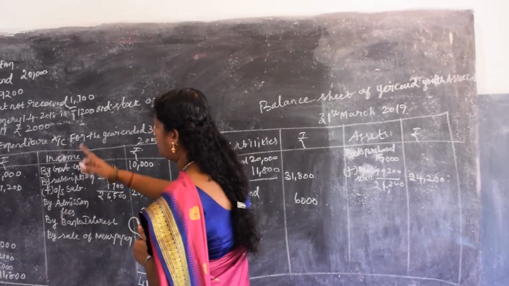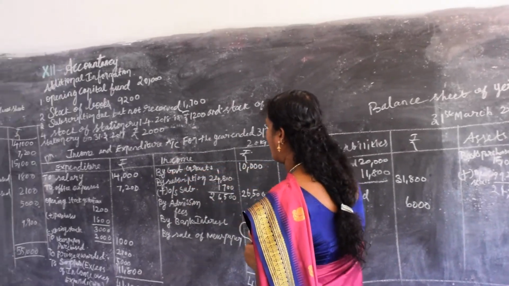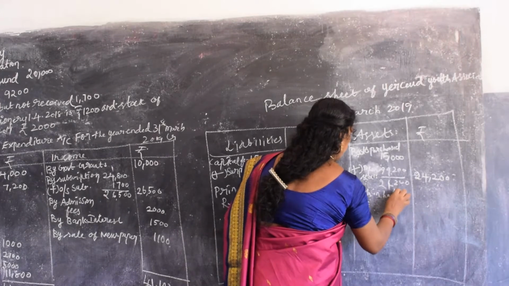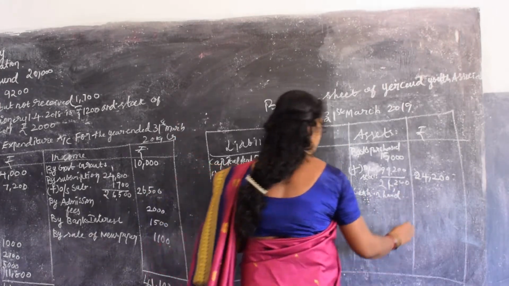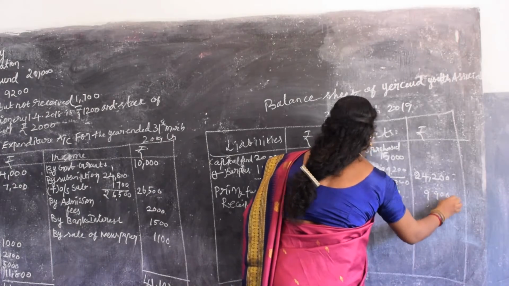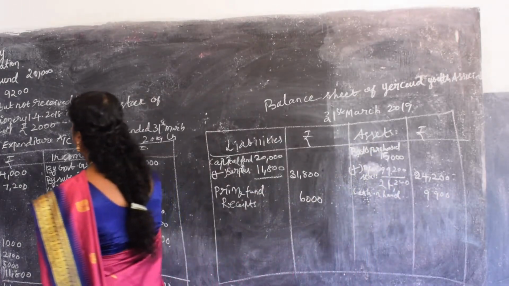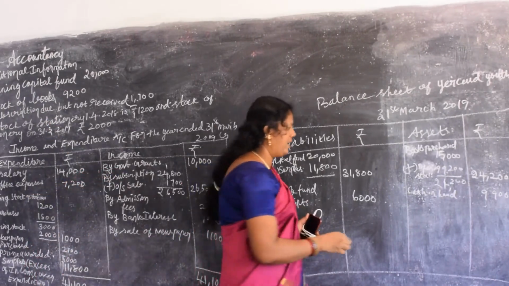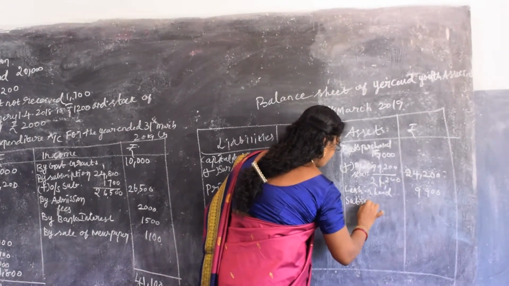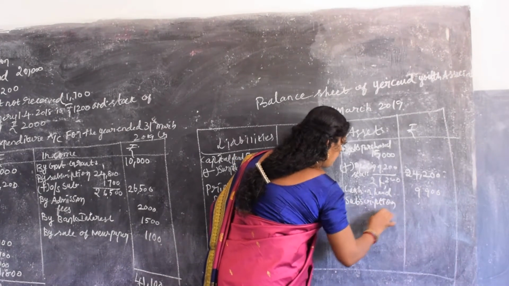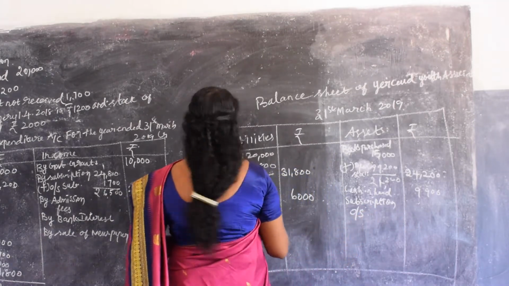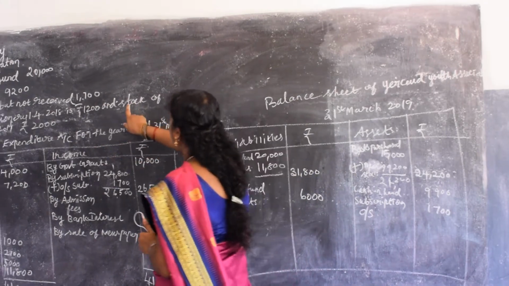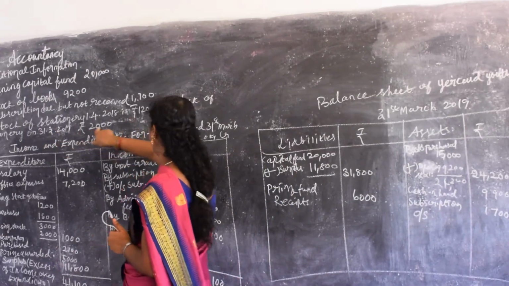Okay. Then next, after books purchased, we have stationery, prize award. Then cash in hand. We have to write cash in hand. How much? It is 9,900. Then next, check what we have to write. Yes, we have to write the subscription due but not received. It resembles the outstanding. So subscription outstanding is 1,700.